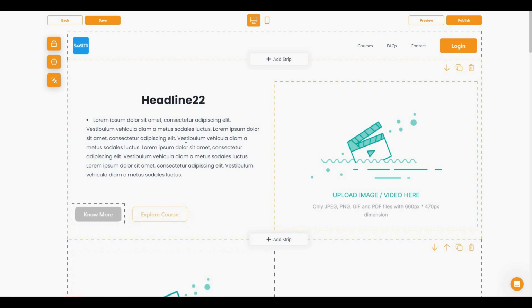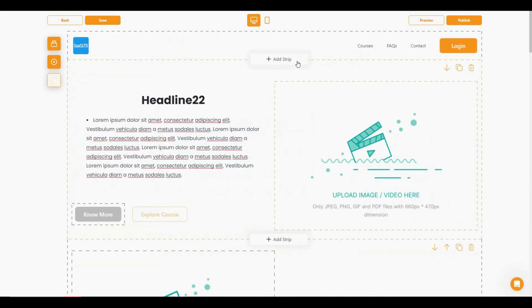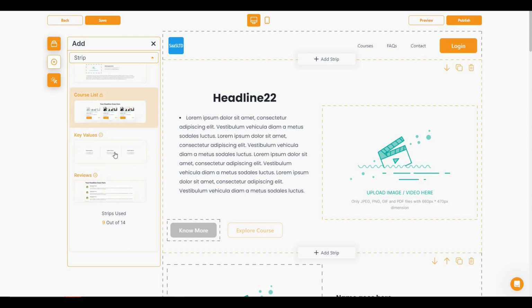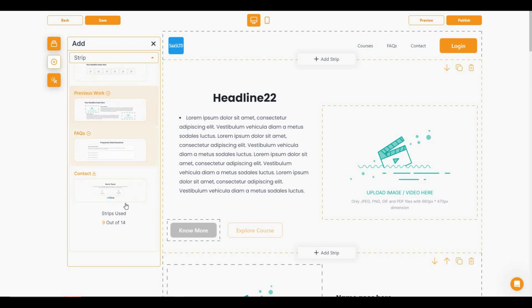You can upload your own images, you can change the description, and the best part is you can add a lot of other options to your website by clicking on add strip. So as you can see, you can add your introduction, you can add the about page, you can show the course list, key values, reviews, brand collaboration, previous work, and so many other options.